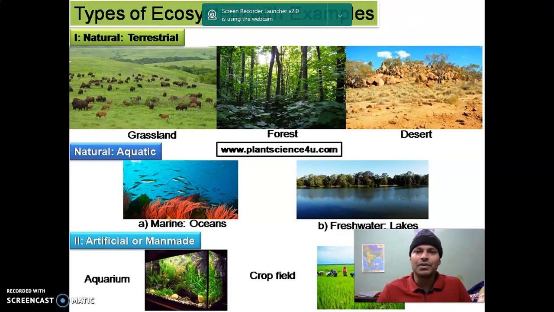And these are the types of ecosystem. Some examples are the natural terrestrial ecosystem, like a grassland, as you can see in the picture here, the forest, and the desert ecosystem. The natural aquatic ecosystem consists of marine and ocean, and freshwater lakes. And the artificial or man-made, or anthropological, ecosystem is like an aquarium or a crop field. All these are the types of ecosystem, as visualized in this picture.